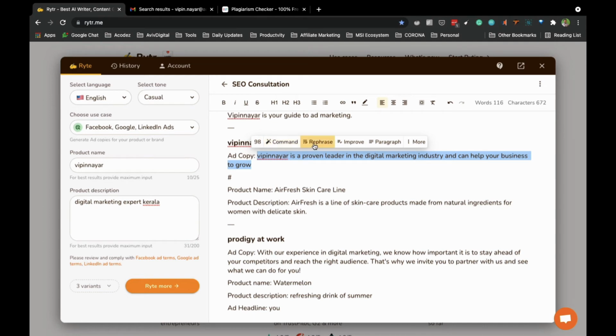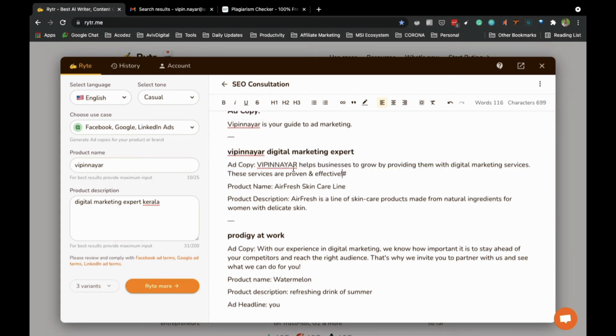So you can see that you have the rephrase option, you can improve, you can paragraph, and more options are there: expand, shorten, append, all those things. So let's rephrase it. Vipin Iyer helps businesses grow, providing them with proven digital marketing services. I wanted to rephrase again, so let's see what is going to happen. Vipin Iyer helps businesses grow by providing them with proven and effective digital marketing services. So you can play with this, and if you like, you can click on the improve section and it will improve it.